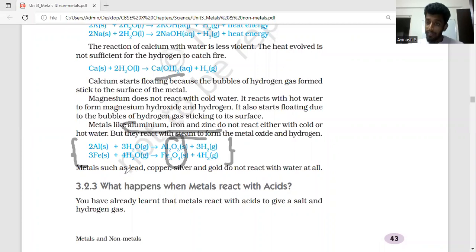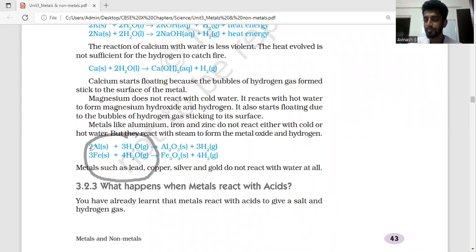If we go even lower, metals like lead, copper, silver, and gold will not react with any form of water at all. They will not react with hot water, cold water, steam, nothing. That is something we need to understand. Now, some of us will be wondering how it will react with steam, how do we produce steam, and how do we react it? For that, we need to understand an apparatus.